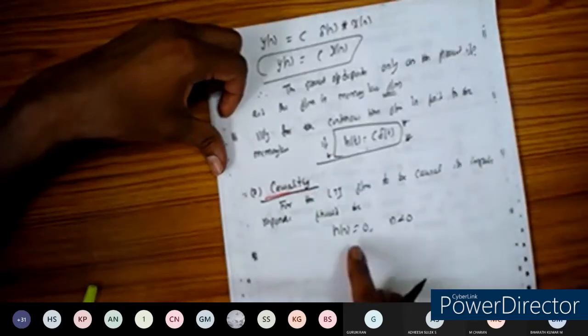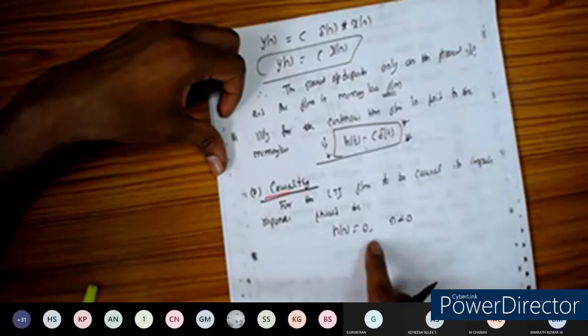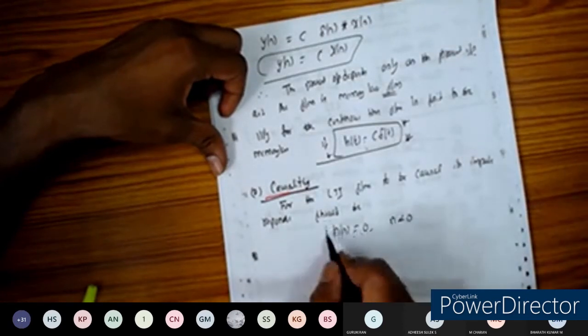So for n equal to -1, -2, -3, h of n should not be defined. Such a system we can call a causal system.